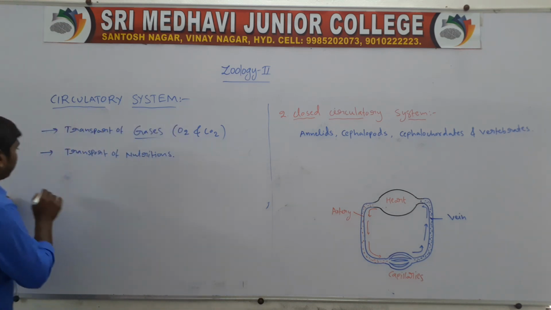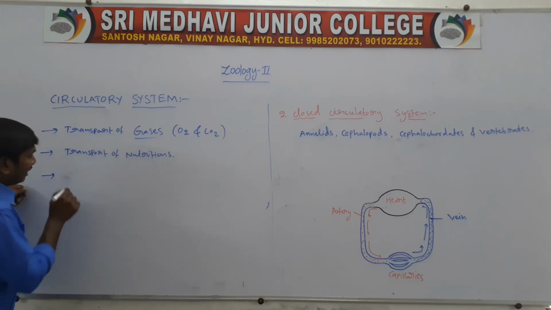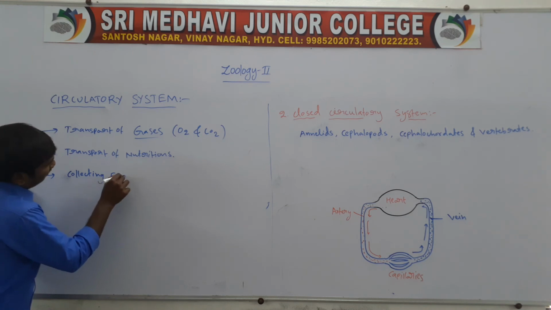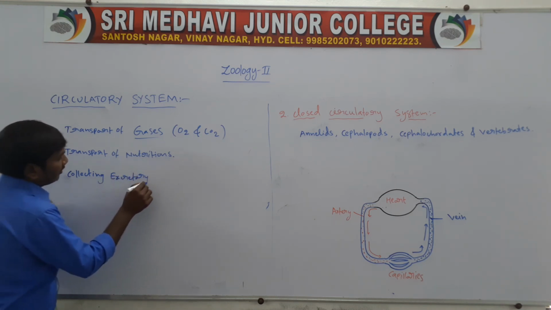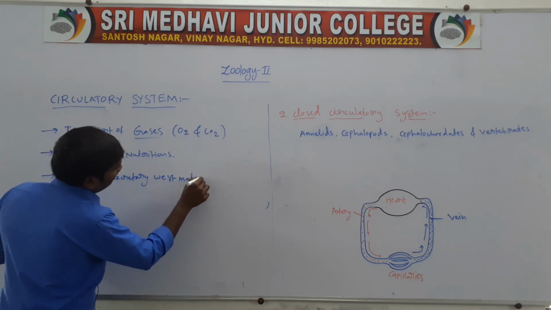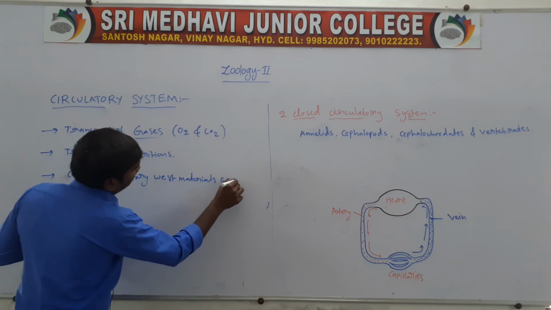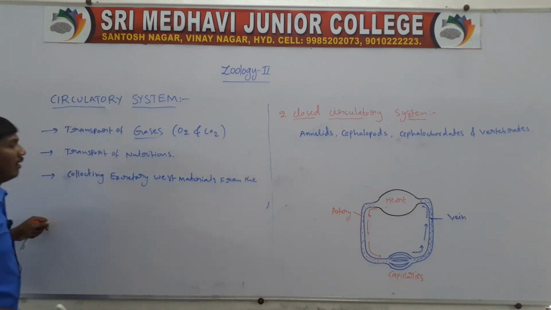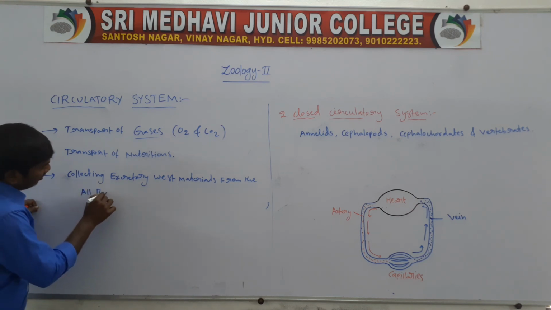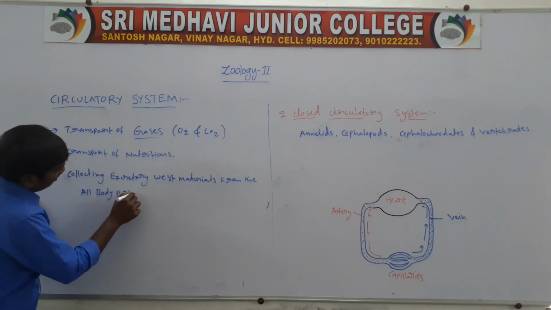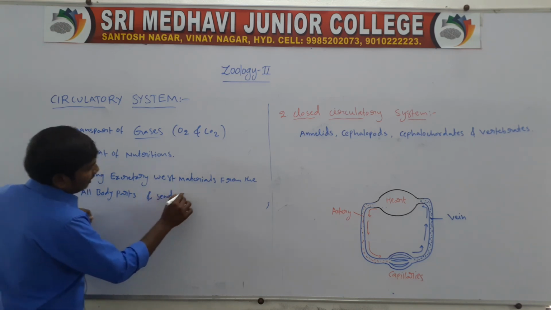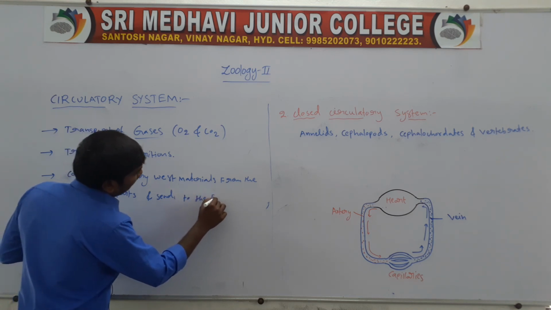Next, collecting excretory waste materials from all the body parts and sending them to the excretory organs.